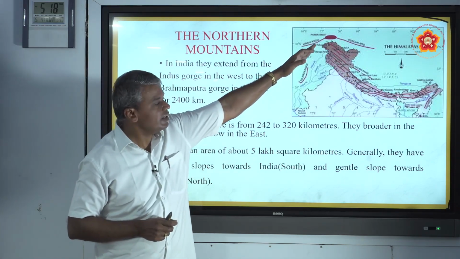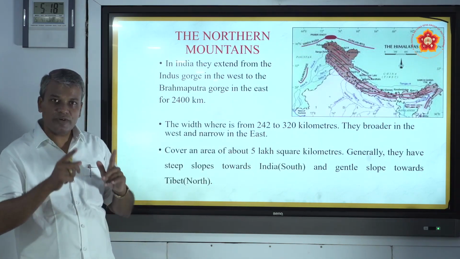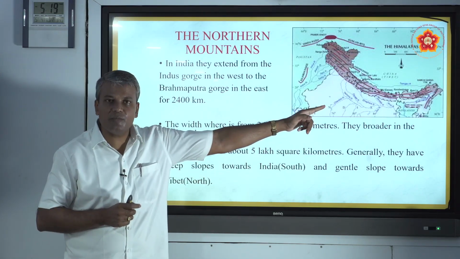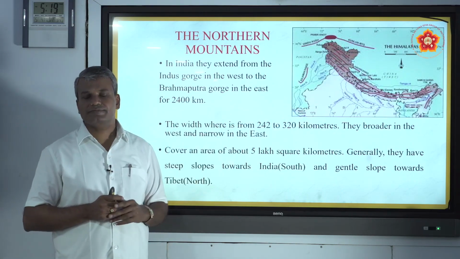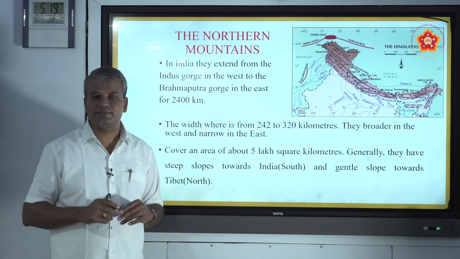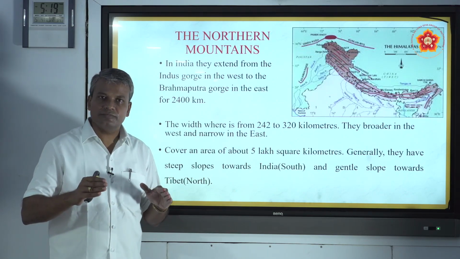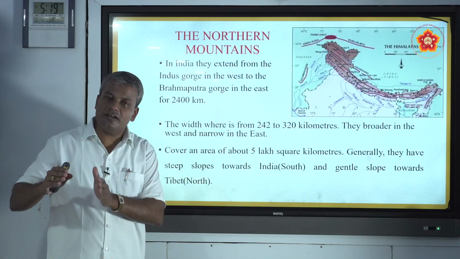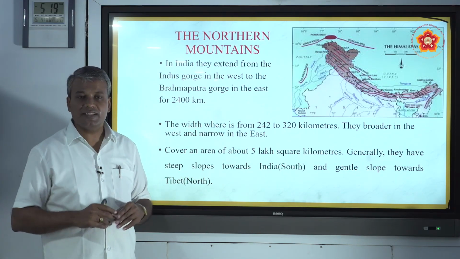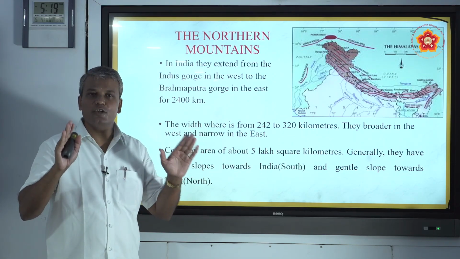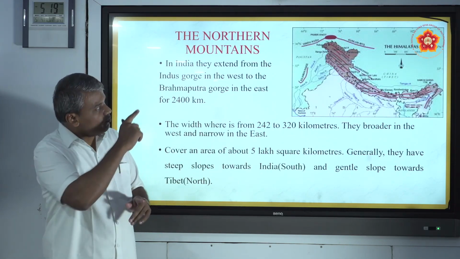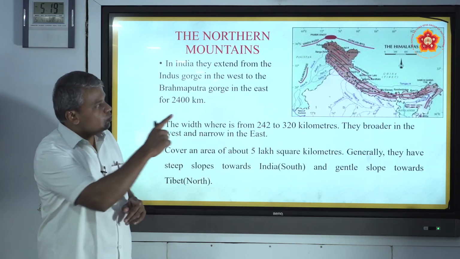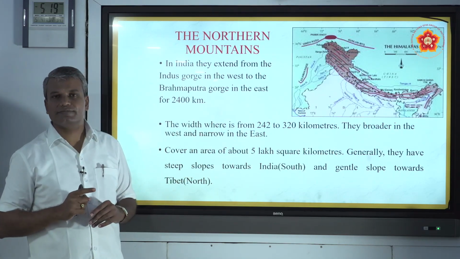From the river Indus in the west until the river Brahmaputra in the east, there is a continuous range, nearly 2,400 kilometers in length, from the Indus Valley in the west to the Brahmaputra region in the east.